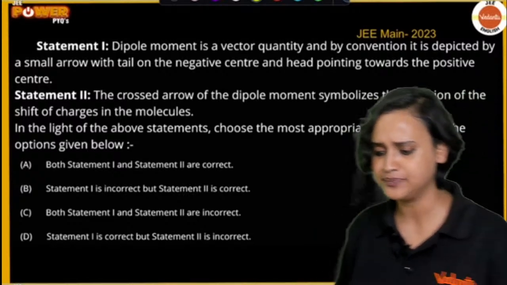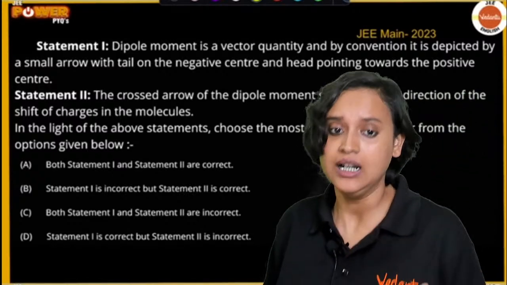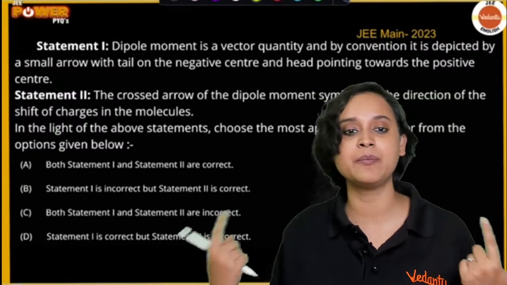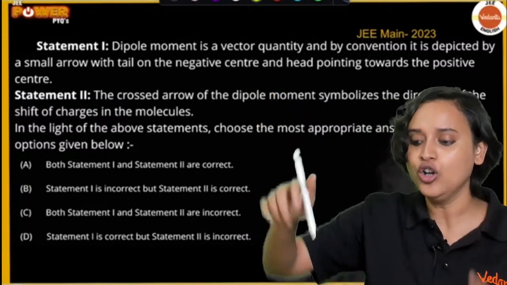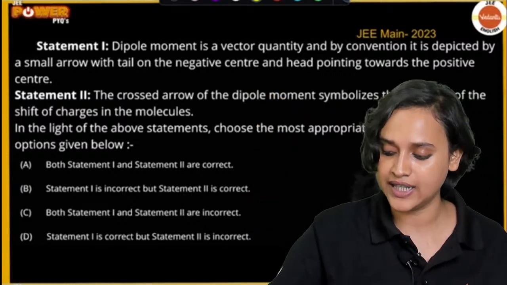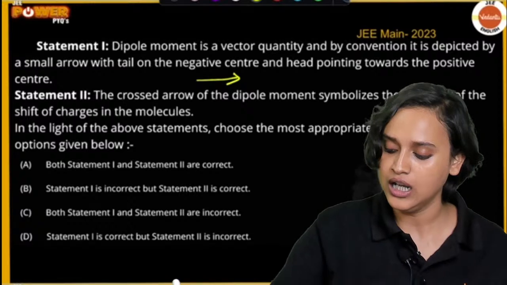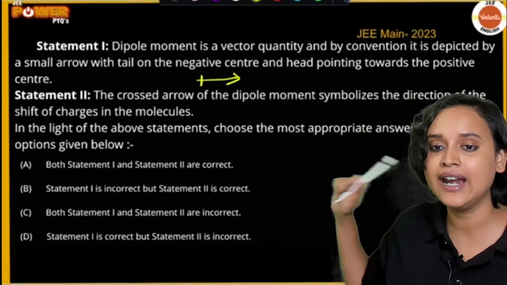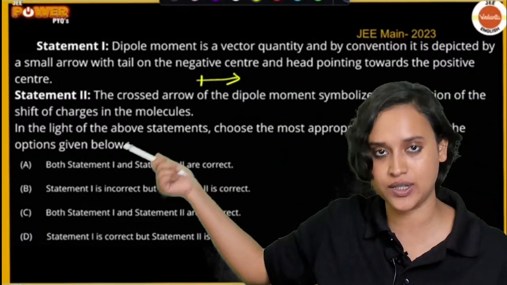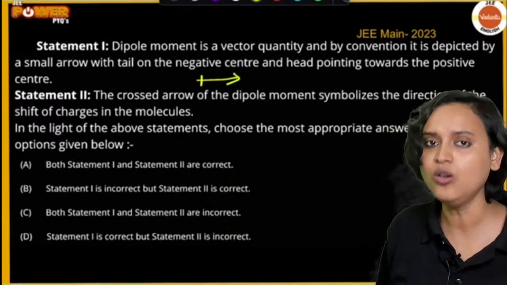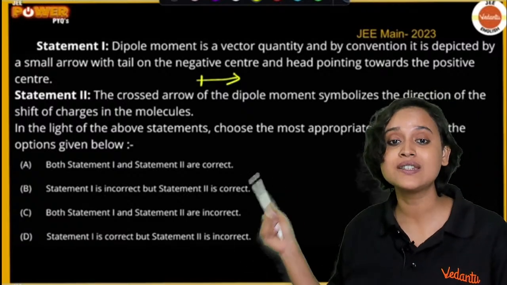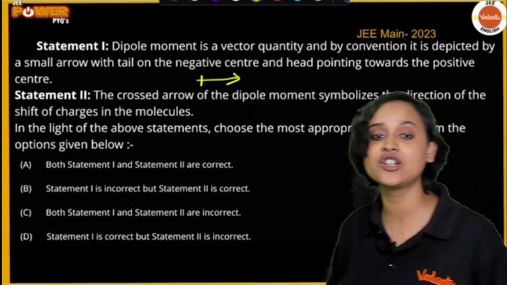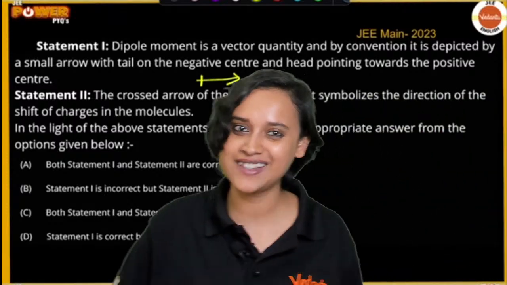Next question is statement 1. Dipole moment is a vector quantity and by convention it is depicted by a small arrow with a tail on the negative center. That means it's like this small arrow with a tail on the negative center and head pointing towards the positive center. Now, statement 2 says the crossed arrow of the dipole moment symbolizes the direction of the shift of charges in the molecule. Does it?